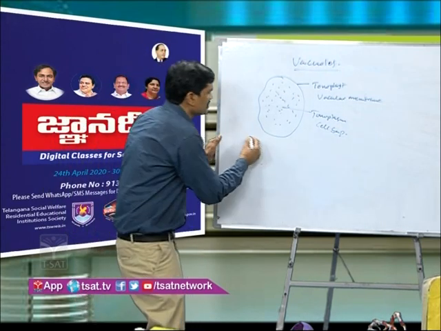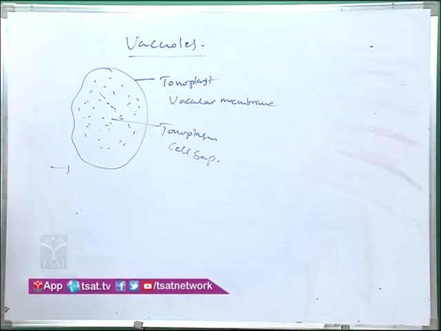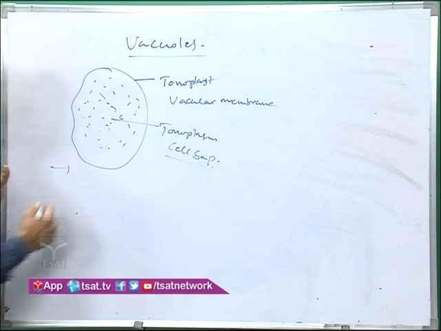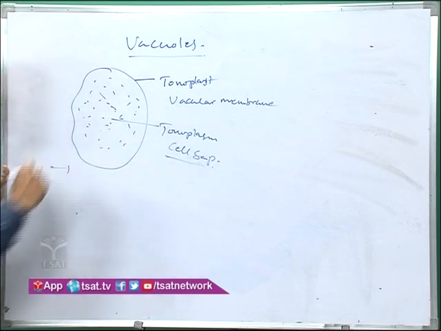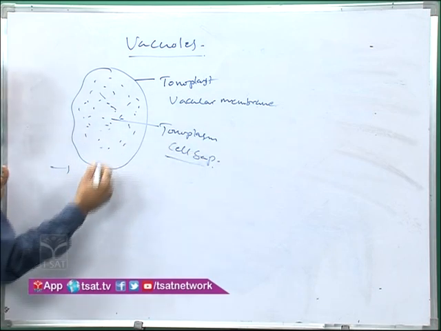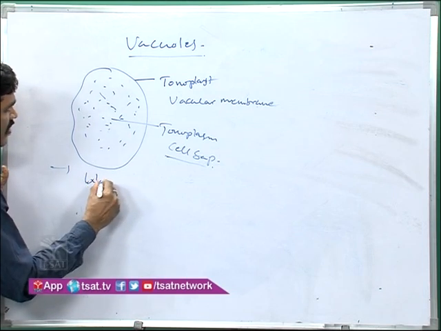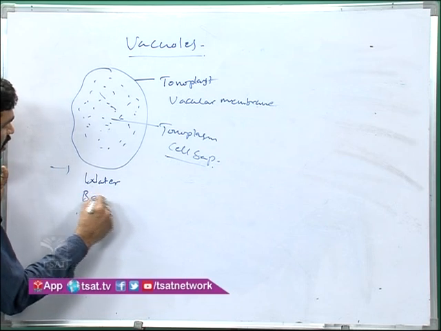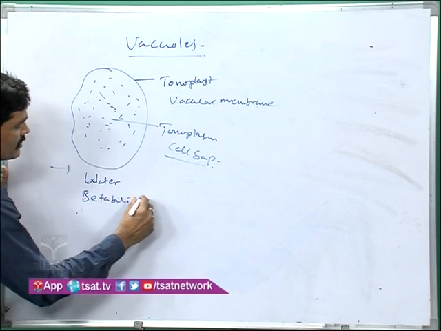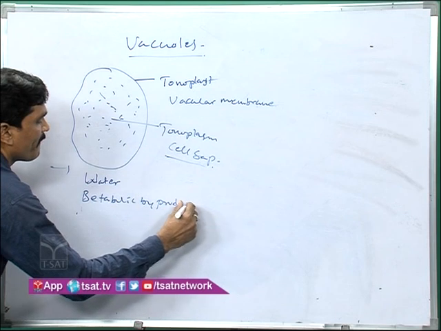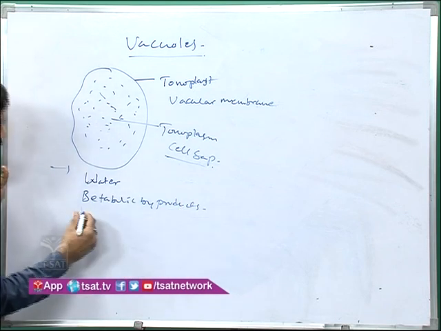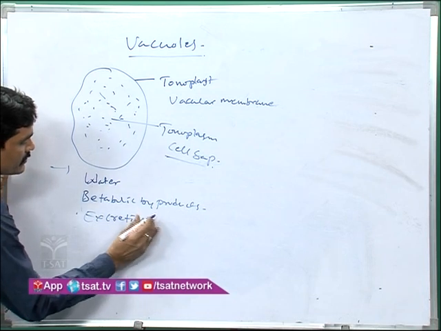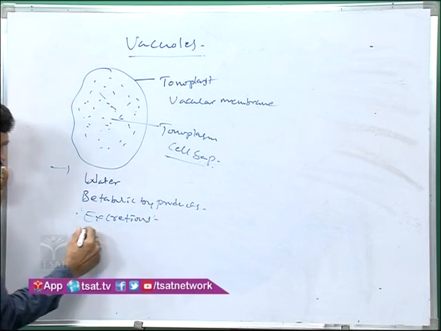So what is the function of this vacuole? Before that, we will discuss the composition of the cell sap. Cell sap consists of a large amount of water as well as metabolic byproducts, some excretions, and waste material.